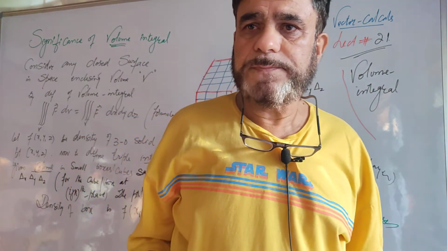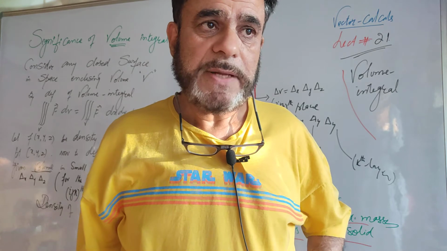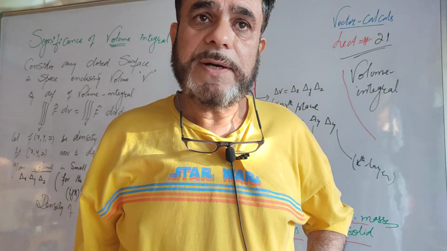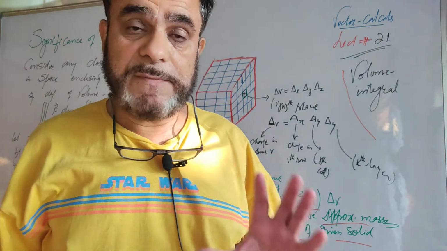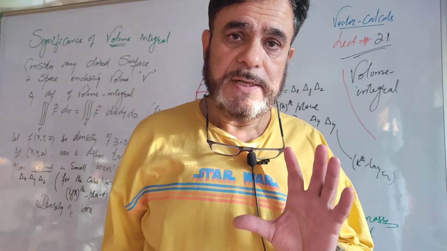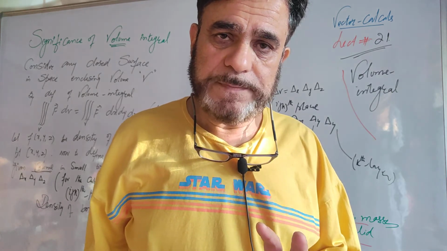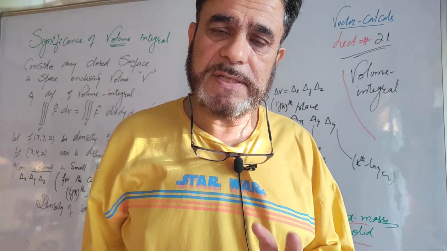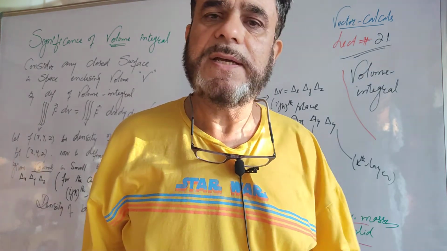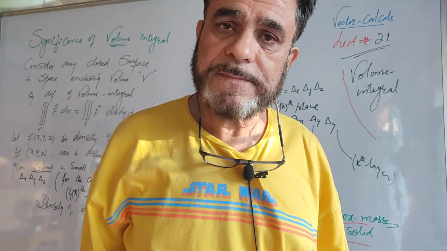I want to pose a question here, if some of you can answer. What does this volume integral actually represent? When you find the triple integral of any three variable function over volume V, you get some result. Do you know what that result represents?